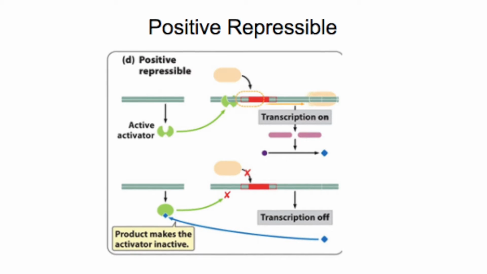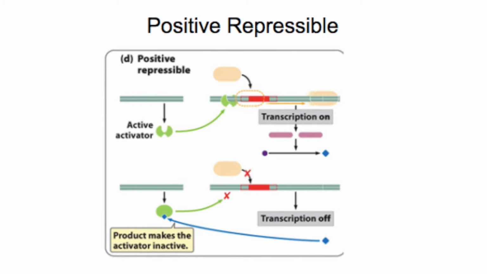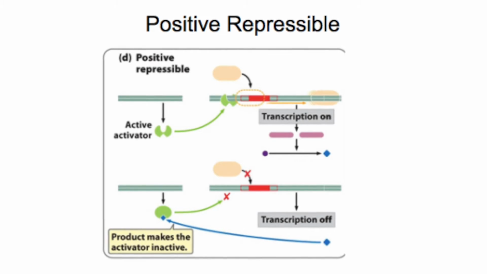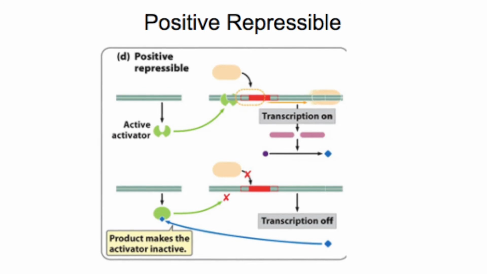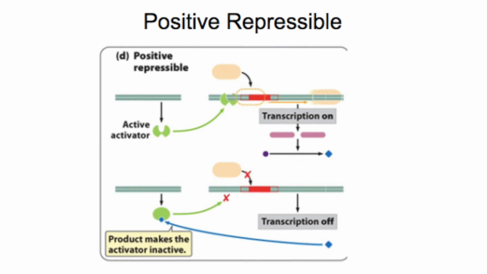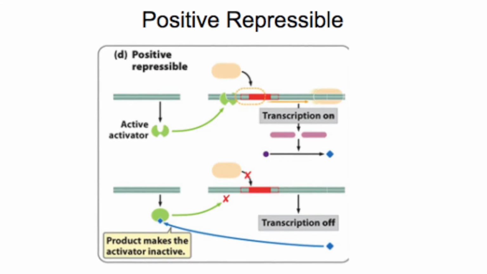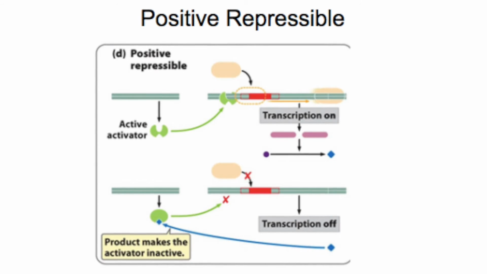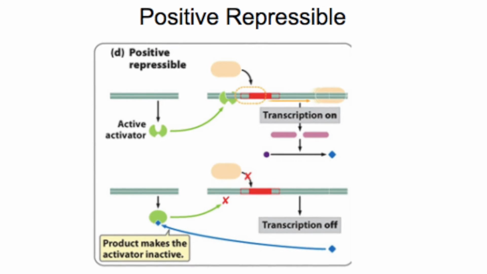Inducible operons are turned on in response to a metabolite that regulates the operon. Repressible operons are switched off in response to a small regulatory molecule. In this video, I'll be focusing on positive repressible transcription gene regulation. In positive repressible operons, the activator proteins are normally bound to the pertinent DNA segment. However, when an inhibitor is bound by the activator, it is prevented from binding the DNA. This stops activation and transcription of the system.